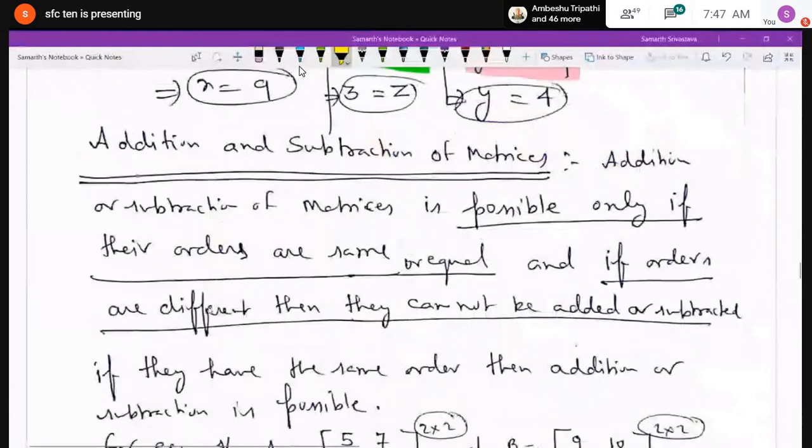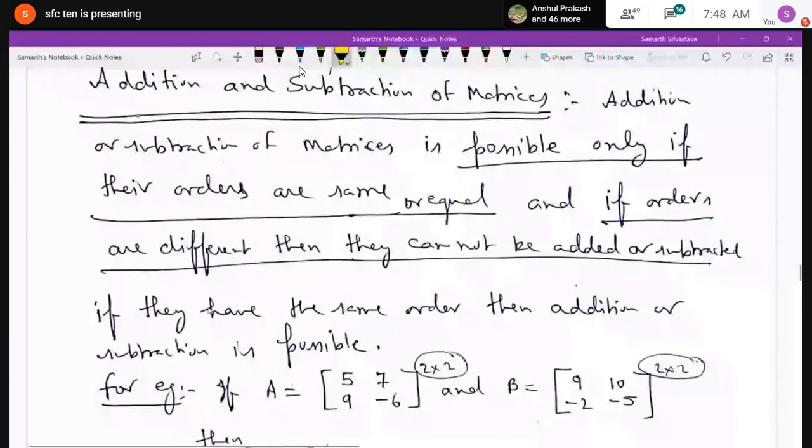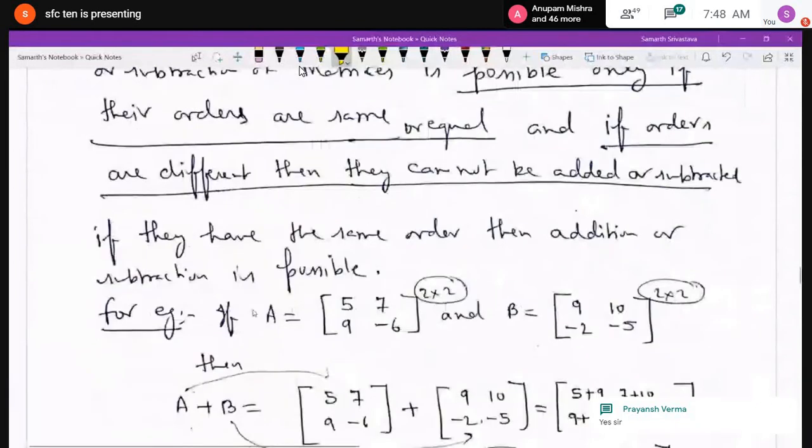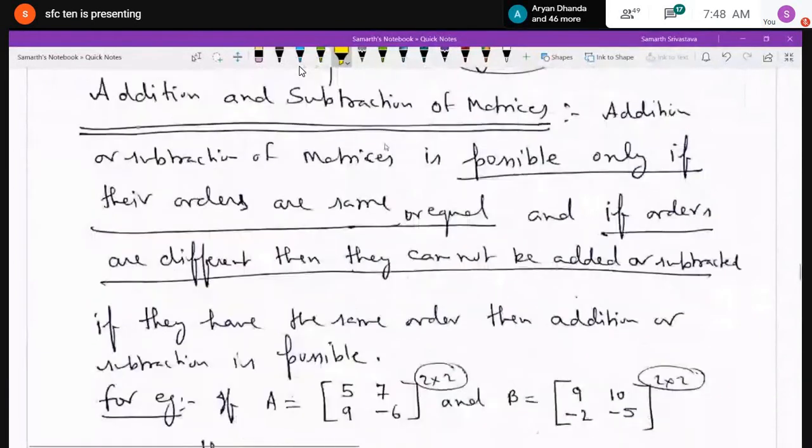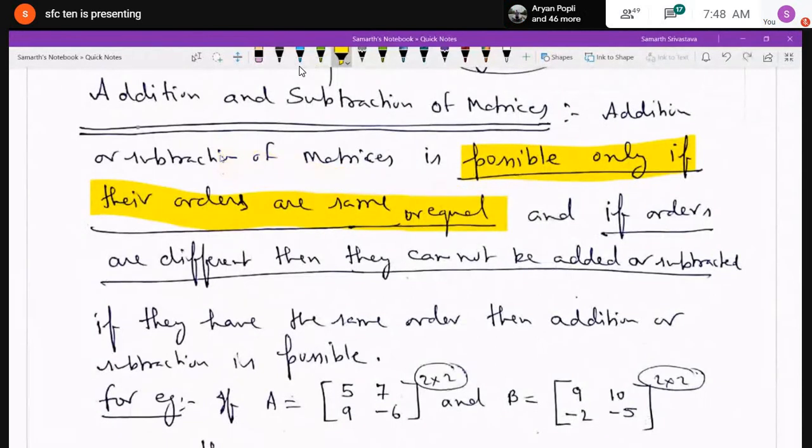Addition or subtraction of matrices, just remember this thing in your mind, that it is possible only if their orders are the same or equal. Addition or subtraction is possible in only one condition, when their orders are equal.